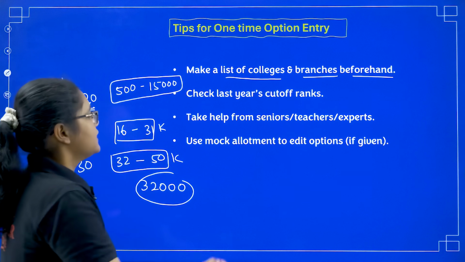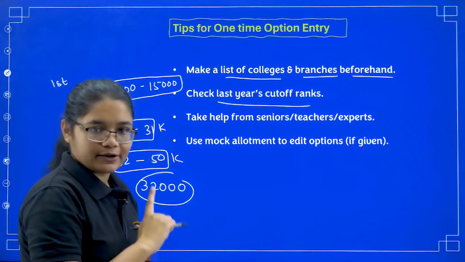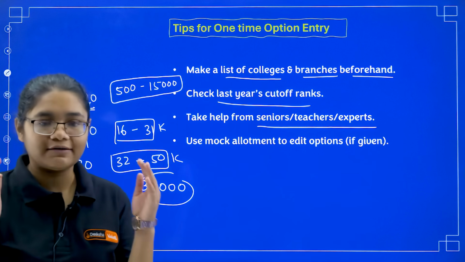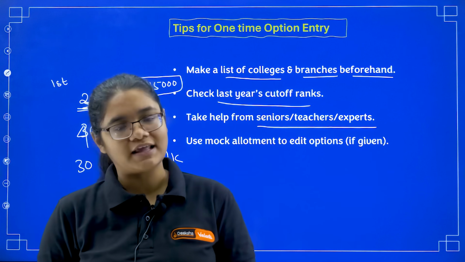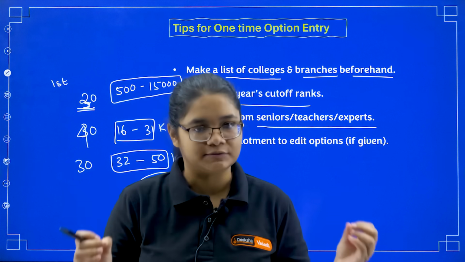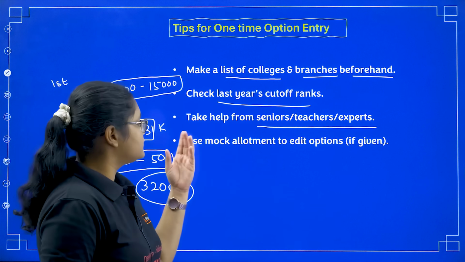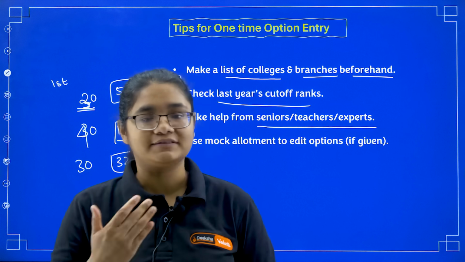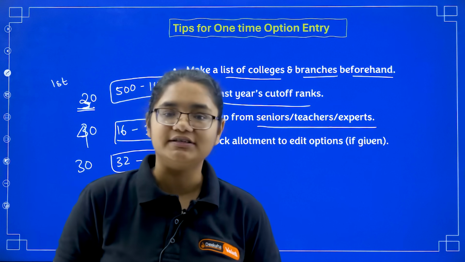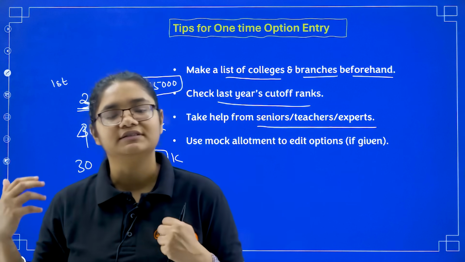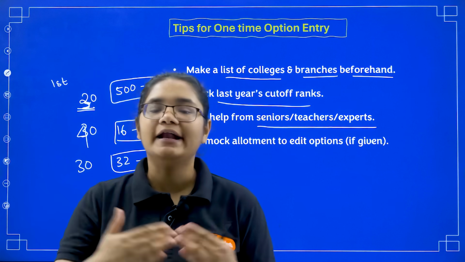Next, check last year's cutoff properly, and only then make the list. Take help from seniors, teachers and experts. We have already given you a tool, so make sure that you use that tool. You will get an idea of the colleges that are present. You can also take help from your seniors who prepared last year. They are well experienced, they can guide you. Your teachers can also guide you. Once you prepare your option entry, show it to some of your seniors or teachers and have a discussion with them.